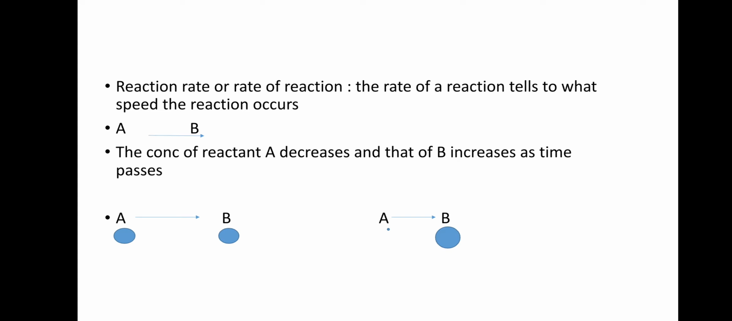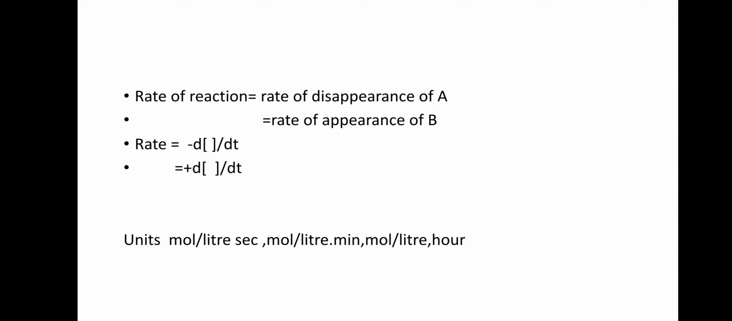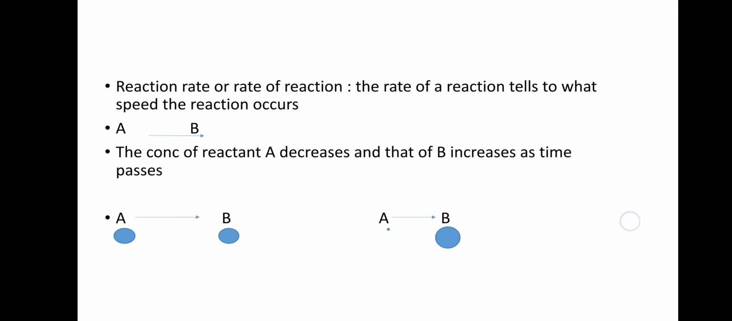Here, if we take A as a reactant and B as the product, then in concentration terms the concentration of reactant A will be decreasing and the concentration of product B is increasing. So there is a change in concentration. How can we define the rate of a reaction? The rate of a reaction can be defined as the change in the concentration of a reactant or product as time passes. As time increases, there is a decrease in the concentration of the reactant and an increase in the concentration of the product.